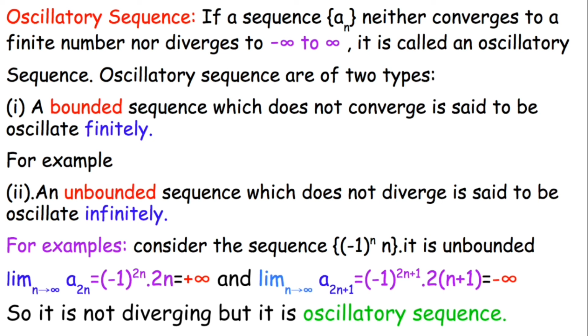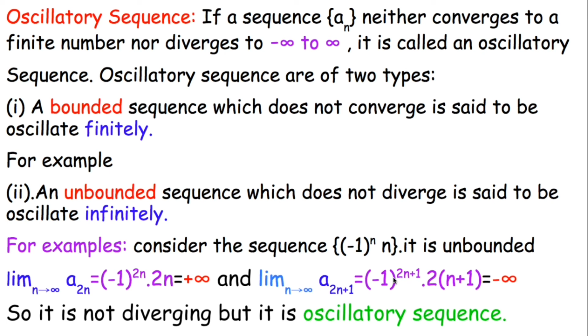Consider the sequence (minus 1) raised to the power n, times n. It is unbounded, because as n approaches infinity it goes to plus infinity or minus infinity, depending on whether n is even or odd. If it is even, it goes to plus infinity. If it is odd, as in 2 into infinity plus 1, we get the odd terms, so it becomes minus.